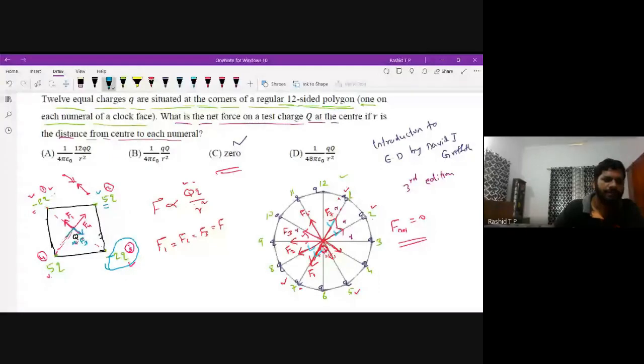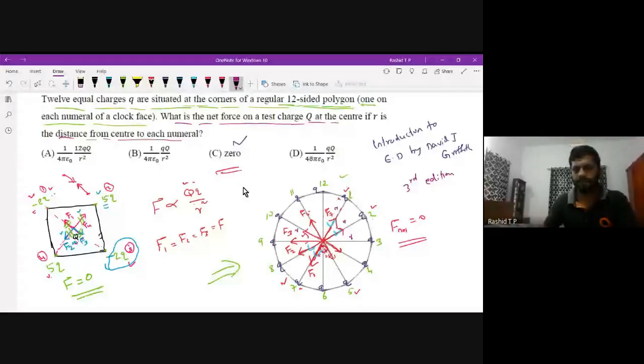Therefore, this vector and this vector should have the same length. F2. Here also this vector cancels this vector, and this vector cancels this vector. The total force on Q is equal to 0.